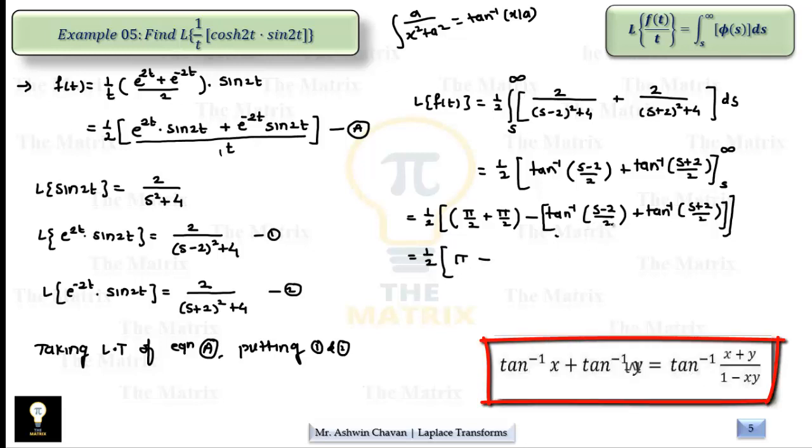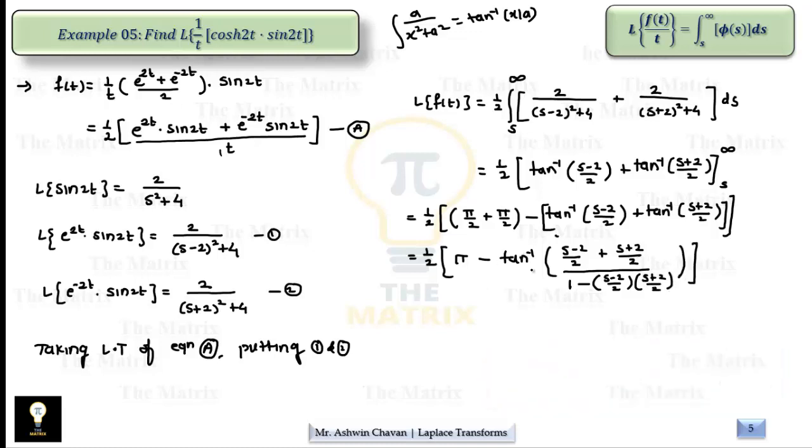This is something like tan inverse A plus tan inverse B form. So we know it is nothing but tan inverse of (A plus B) upon 1 minus AB. That's why (s minus 2) upon 2 plus (s plus 2) upon 2, upon whole upon 1 minus, (s minus 2) by 2 into (s plus 2) by 2.